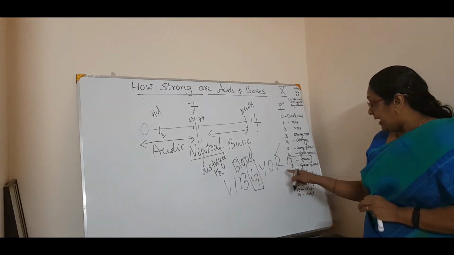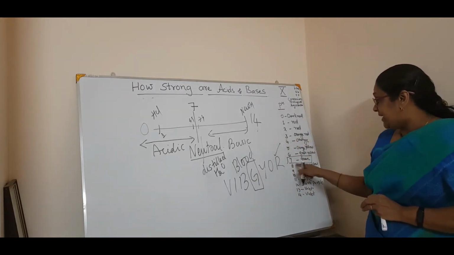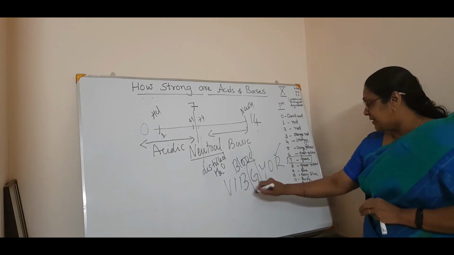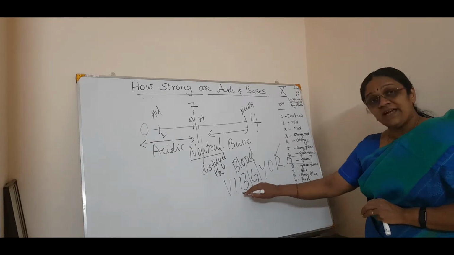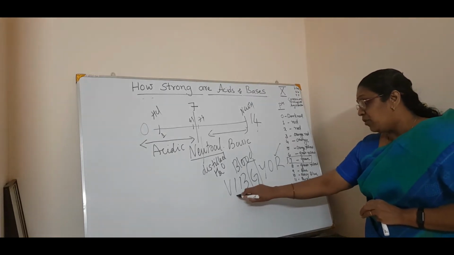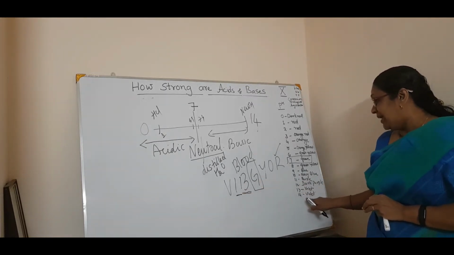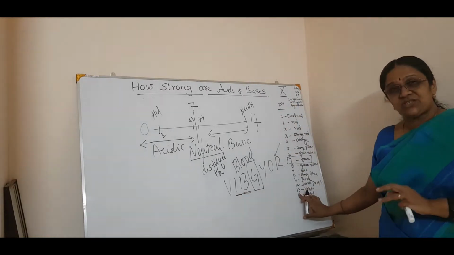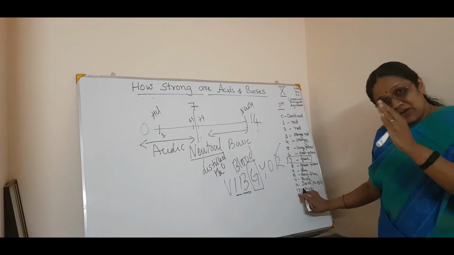Coming back, if the pH is 8, greenish yellow, again on the yellowish side. Then 9 on the blue side, then navy blue, indigo, purple, violet, and so on. This is the range of pH colors.